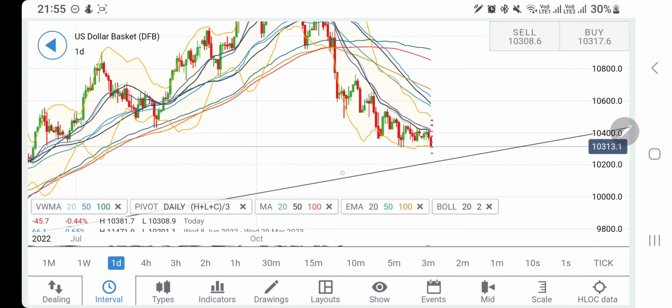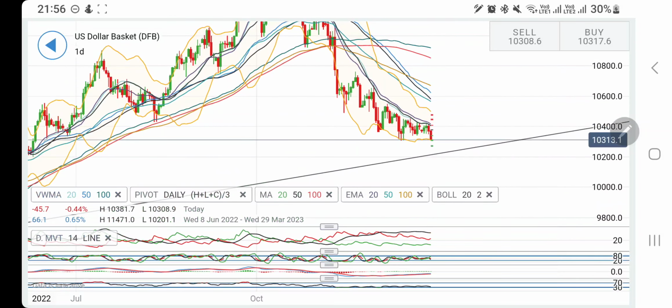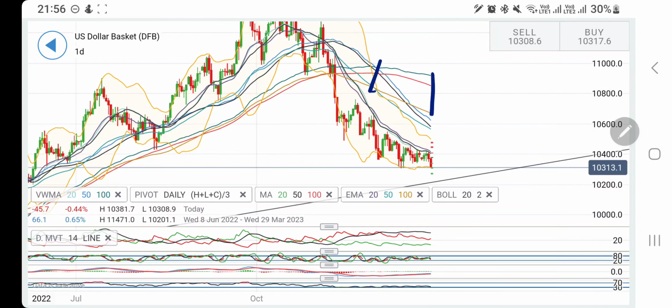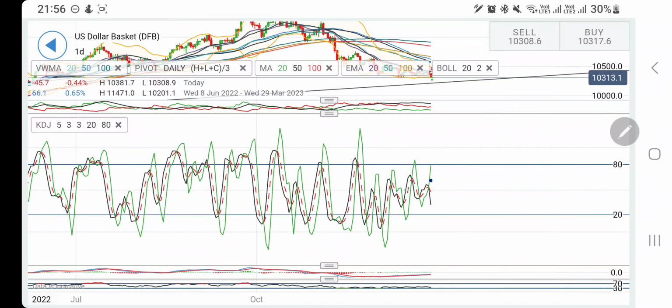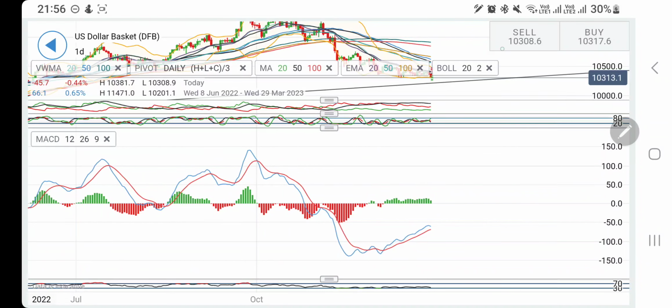Next, see the directional movement is bearish here, it is divergent. Also look at this, the 50 and 100 period crossover is there. This is divergent, this is bearish. Now all three, the 20, 50 and 100 period moving averages, are trading with a divergence, indicating bearishness here. Now if you look at the stochastic, this is trading comfortably at the median. Looking downwards, it may try to take it into the oversold zone, and hence possibly this week we may see a little drop. Now look at the MACD.